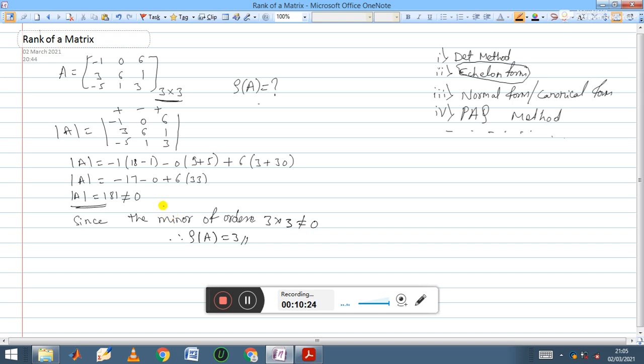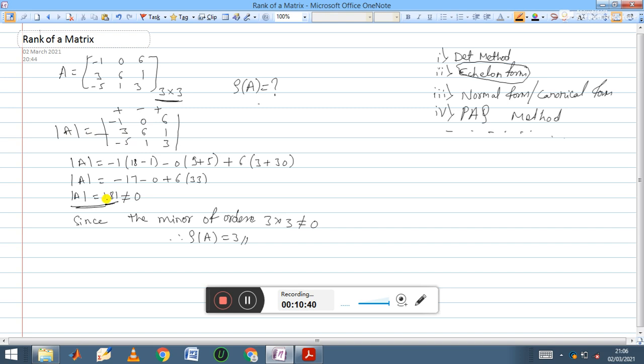Then in what case is the rank of the matrix 2 or 1? Here fortunately we got determinant value 181. Suppose you get determinant value 0.